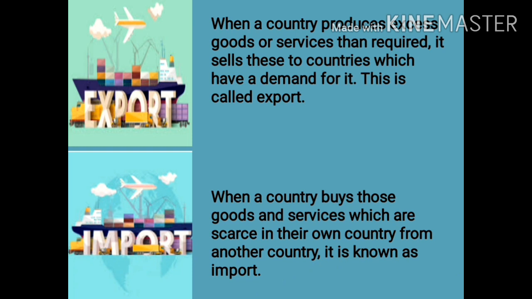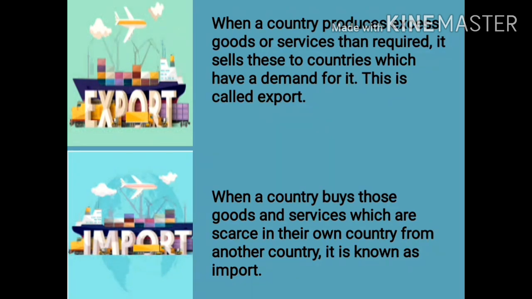When a country produces excess, that means more goods or services than required, it sells these to countries which have a demand for it. This is called export. Import. When a country buys those goods and services which are scarce, that is less in quantity in their own country, from another country, this is known as import. Export and import help to grow national economies and expand global markets.